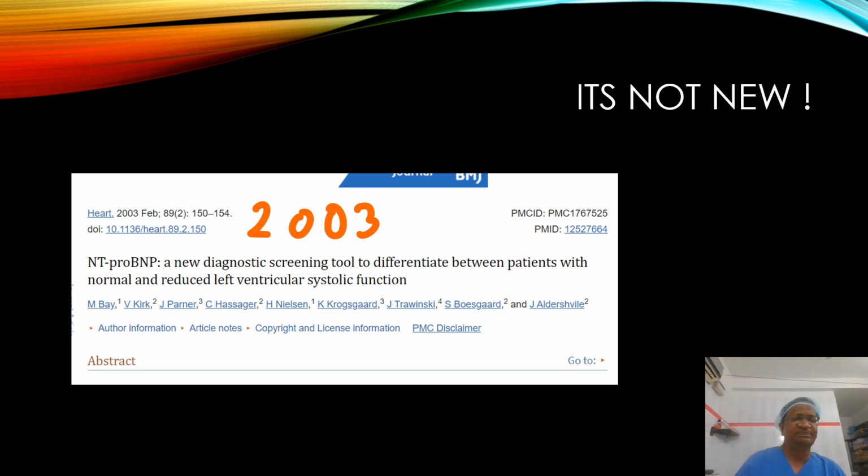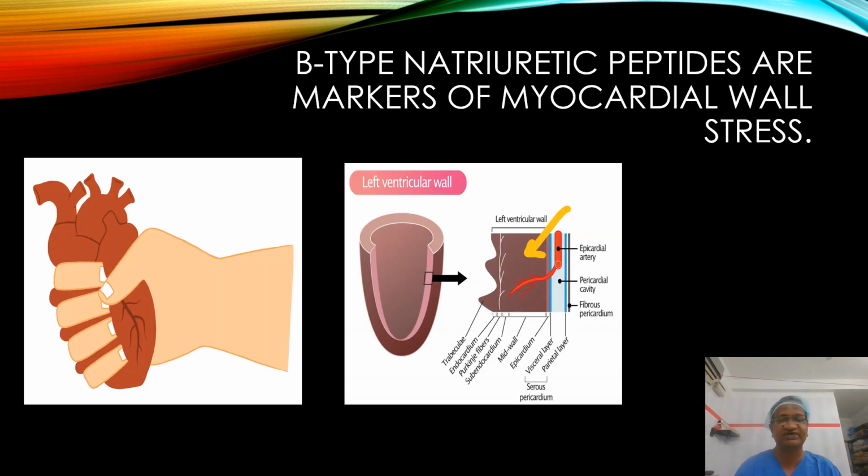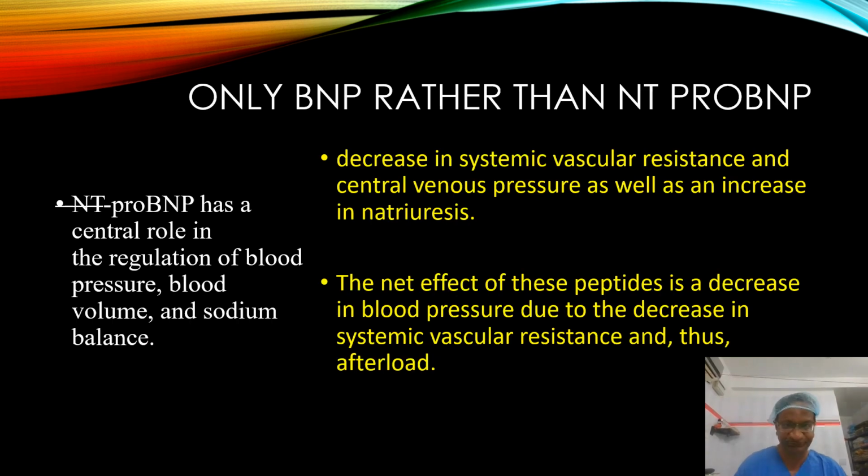Yes, NT-proBNP, we thought it is new. No, it is not new. Here you can see 2003, a new diagnostic, whether this patient has got a normal or a reduced ventricular systolic function. B-type peptides are markers of myocardial stress.